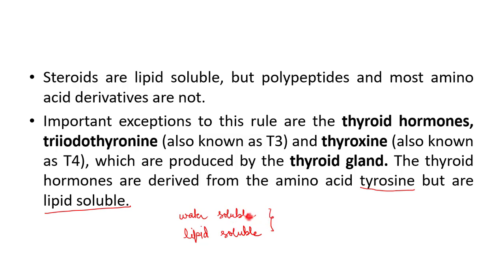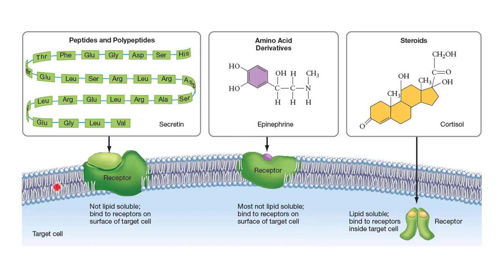Now why are we talking about this water or lipid solubility? It is because of their ability to cross the cell membrane. As we know, the cell membrane is made up of a lipid bilayer, and those hormones which are chemically lipid soluble will find it easy to cross this lipid bilayer. But those hormones which are made up of amino acids or proteins mostly will not be able to cross this lipid bilayer because they are not lipid soluble, or rather we can say they are water soluble.